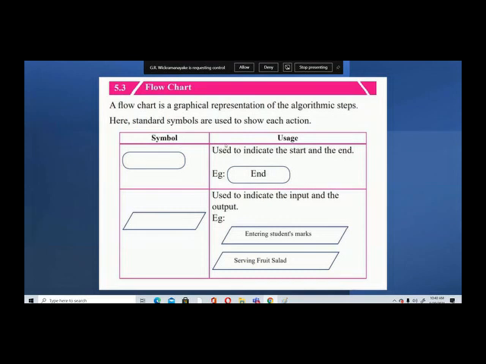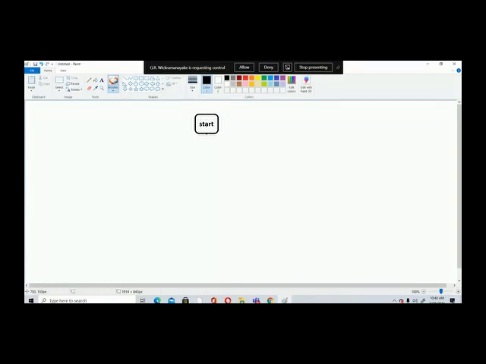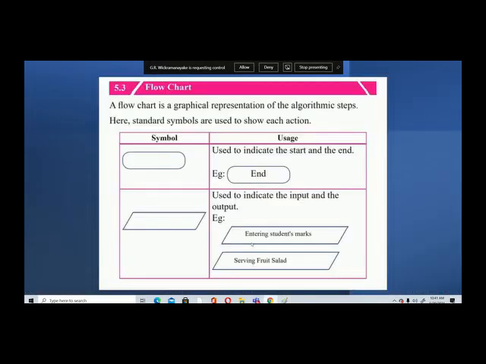So first you have to use this start button, right? Okay, start. So I'm going to draw this. Then you have to use arrows, right? You have to use this arrow likewise. Okay, then what you have to use is this shape. What do you call this one? It's a parallelogram, no?